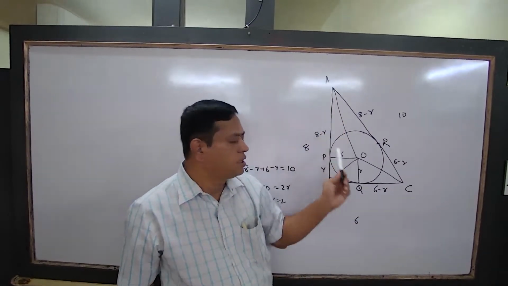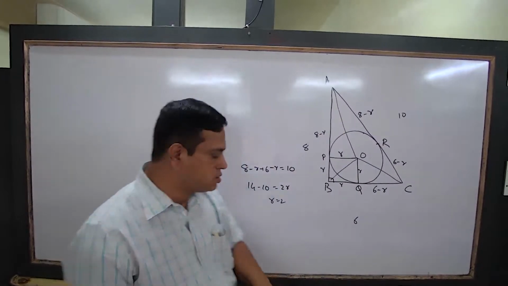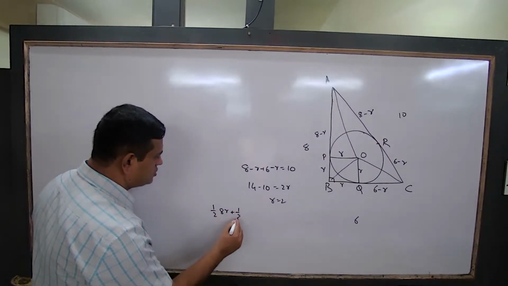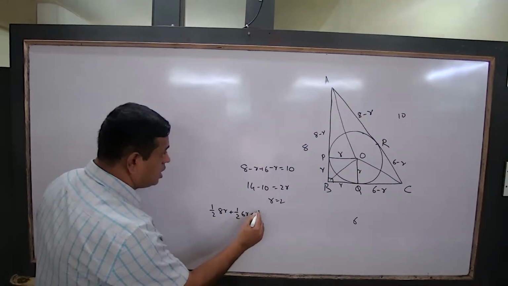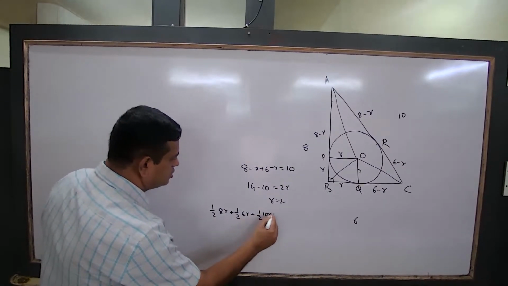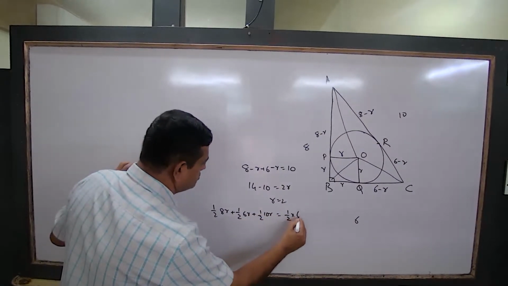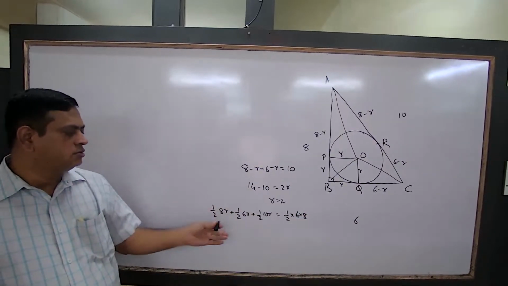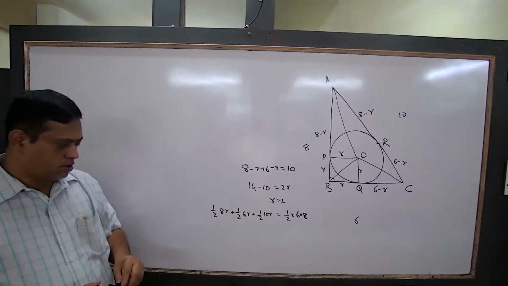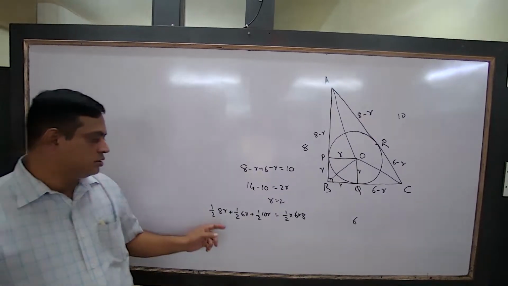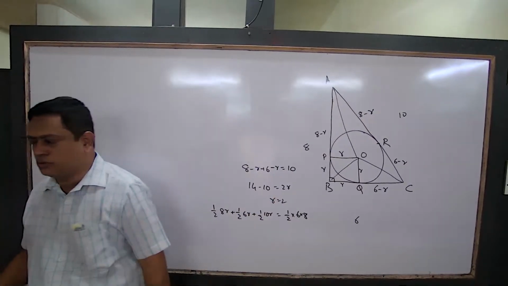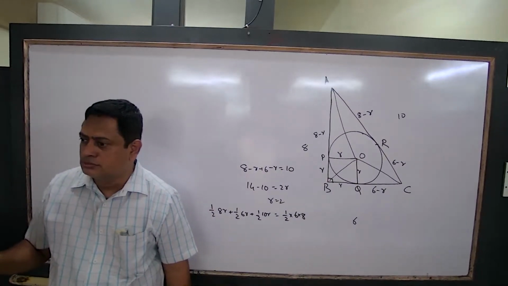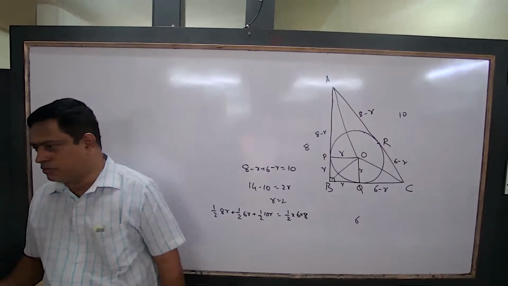Half into 8 into 6. You will get half 8r plus half 6r plus half 10r is equal to half 6 into 8. Half cancels. Okay, yes or no? r equals 2. Okay now? That is another way.